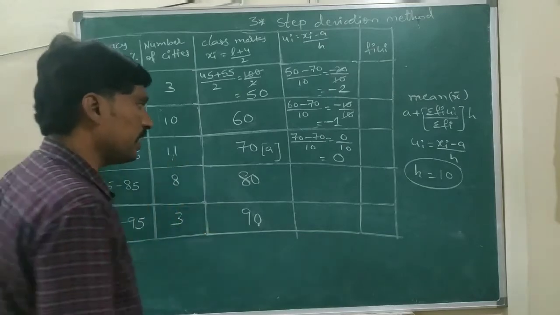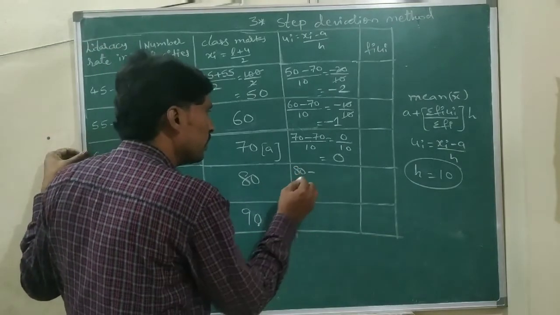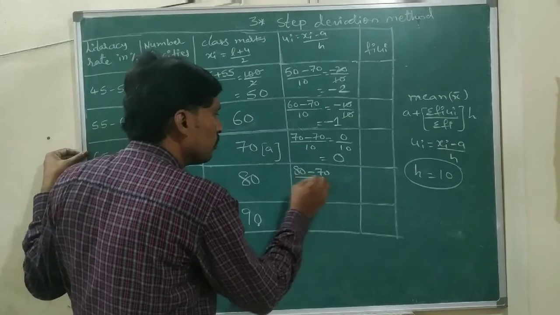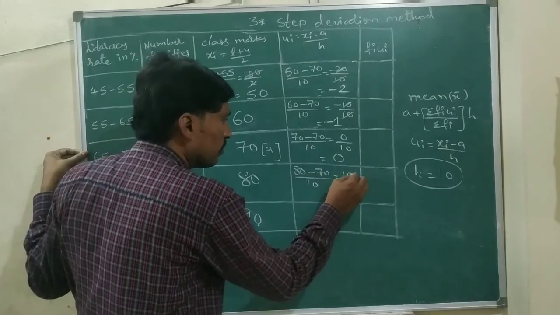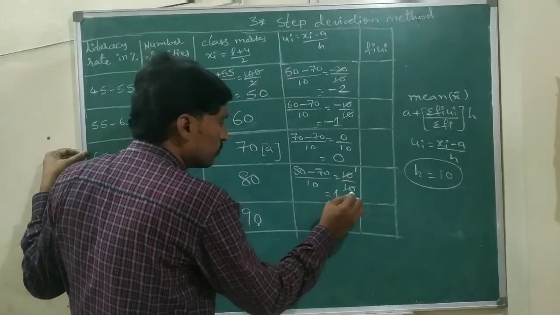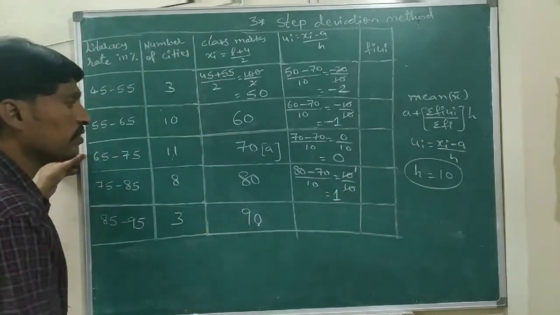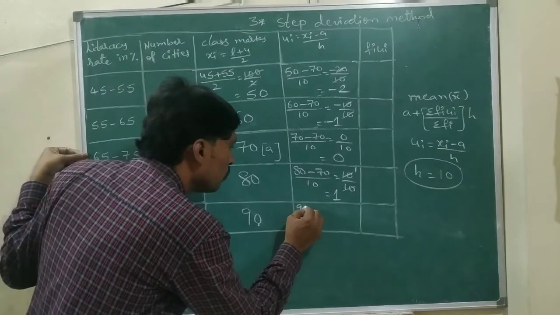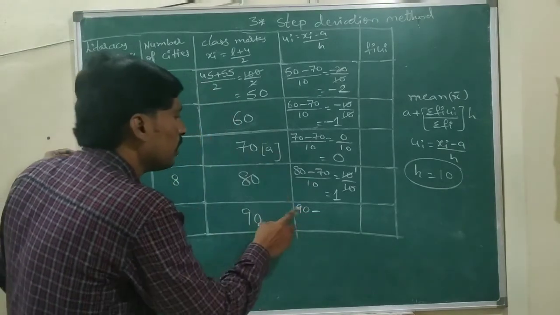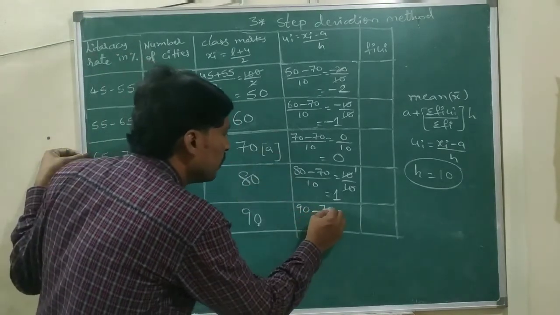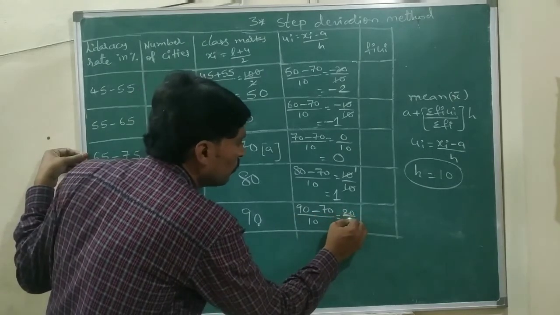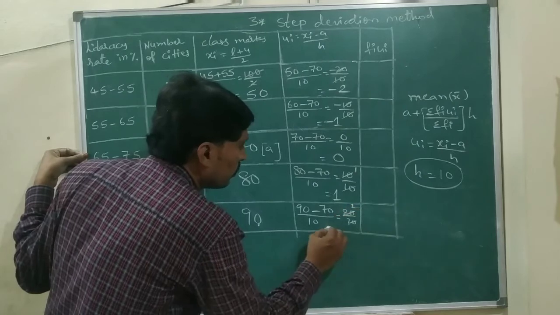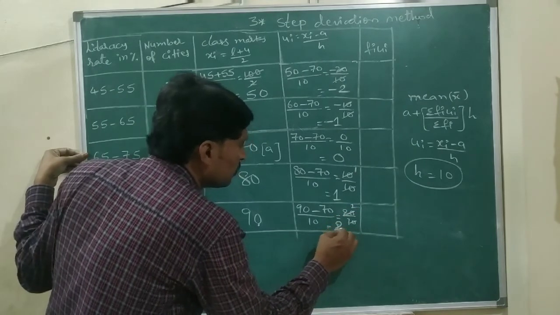Next, the xi value is 80 minus the A value 70 by 10. 80 minus 70 is 10 by 10, which equals 1. The last class mark is 90 minus the A value 70 by the h value 10. 90 minus 70 is 20 by 10, which equals 2.